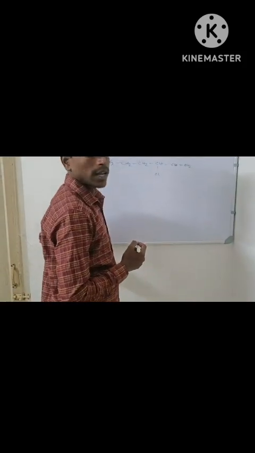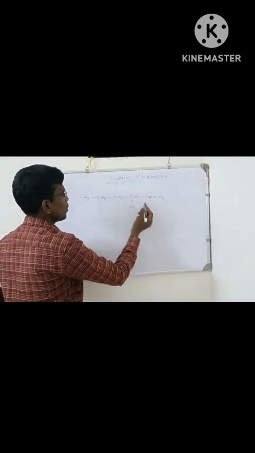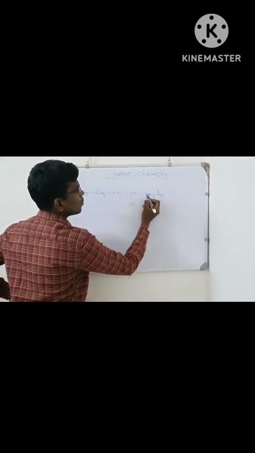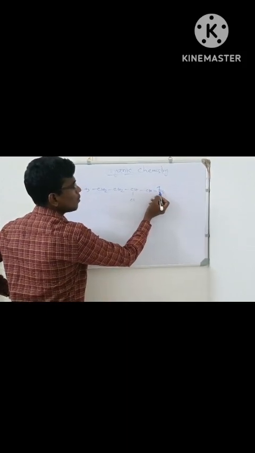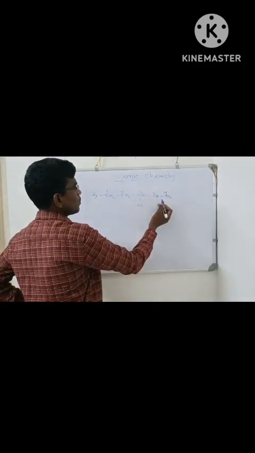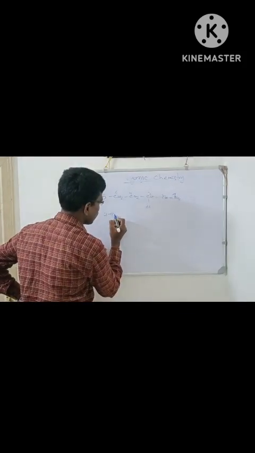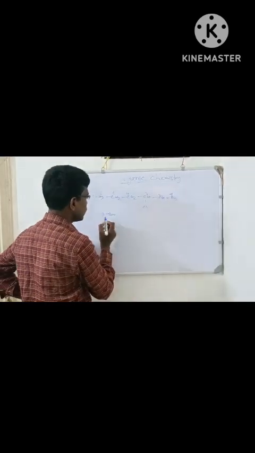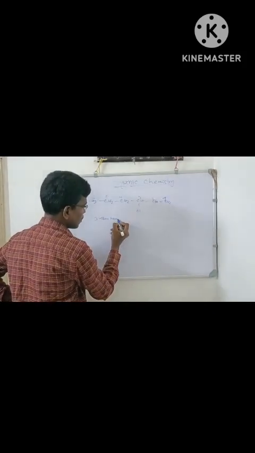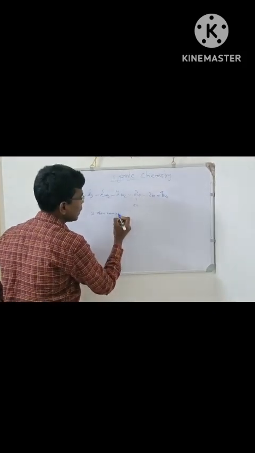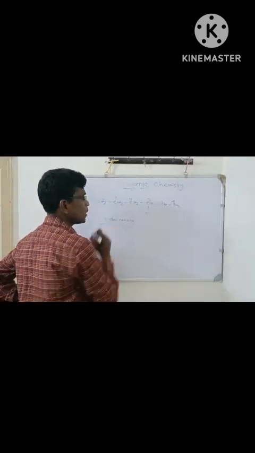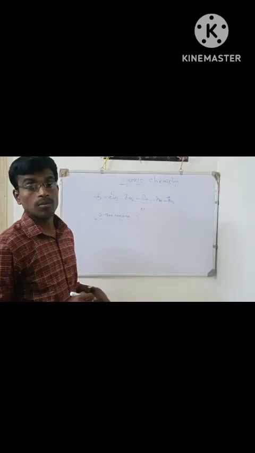It should also be kept in mind that the substituted group should be found at the shortest distance. That's why if we number the carbons, 1, 2, 3, 4, 5, 6. At first the prefix will be 3-chloro, and 6 carbons means hex. So 3-chlorohexene is the IUPAC nomenclature of this organic compound.